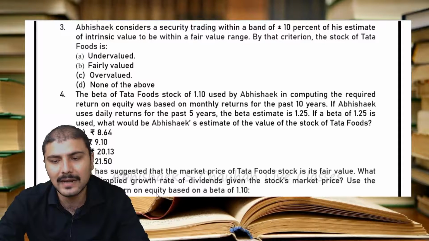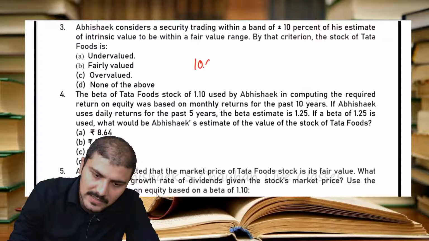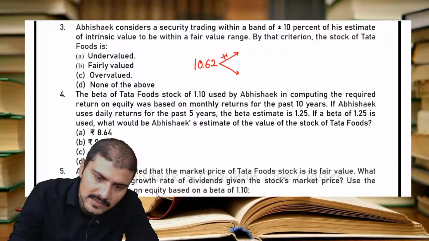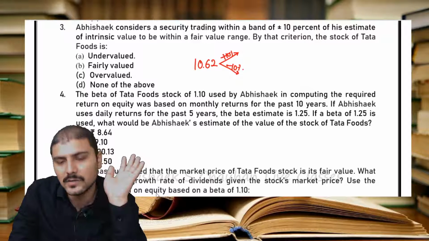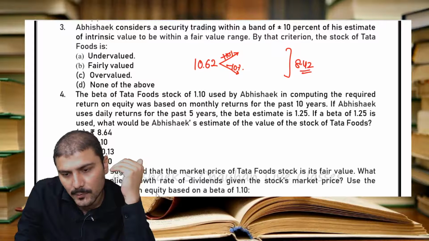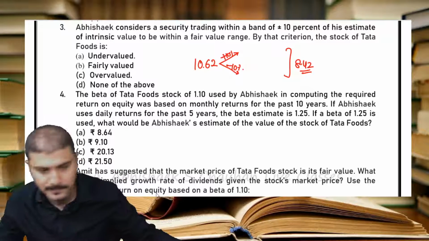By that criteria, the stock of Tata Food, he has calculated the value as 10.62. So he will purchase this only if the price is within plus 10% or minus 10% of it. The current actual market price is 8.42. So what will be the plus 10% and minus 10% in this case?